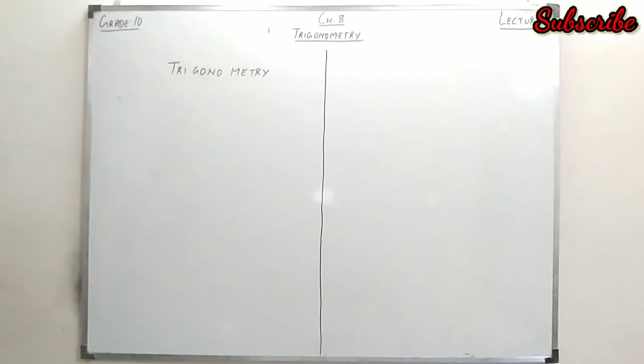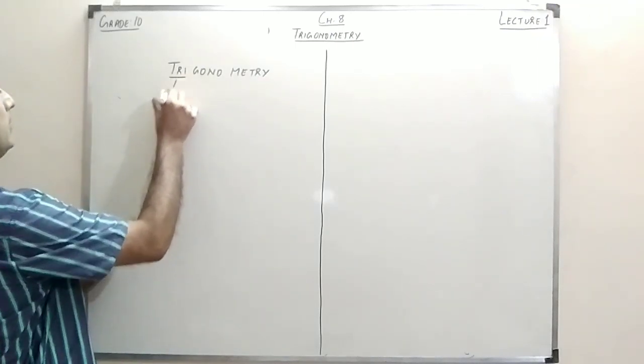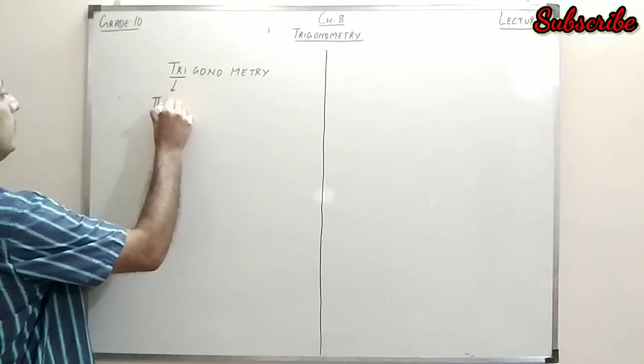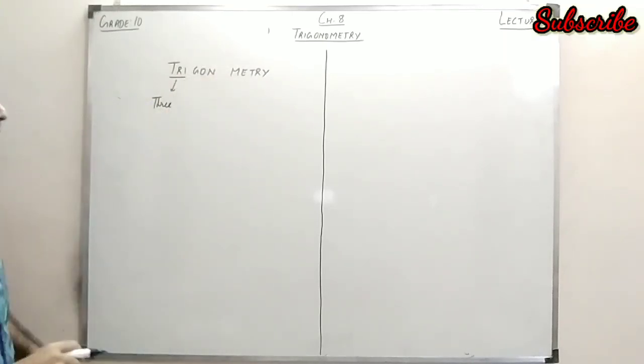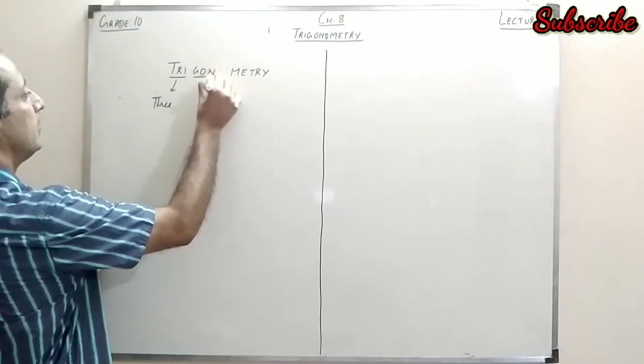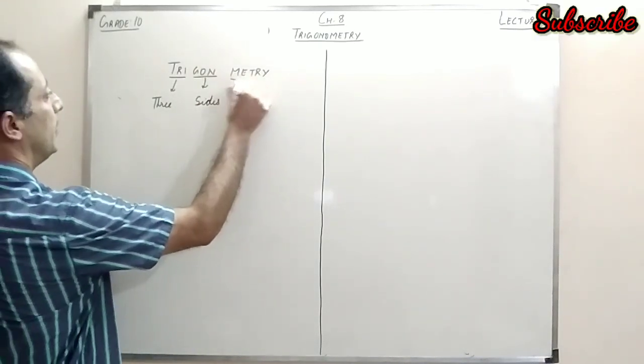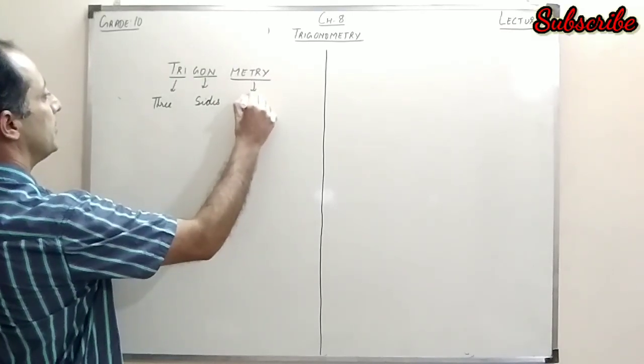Tri here means 3. Gono means size, and metry means measure.